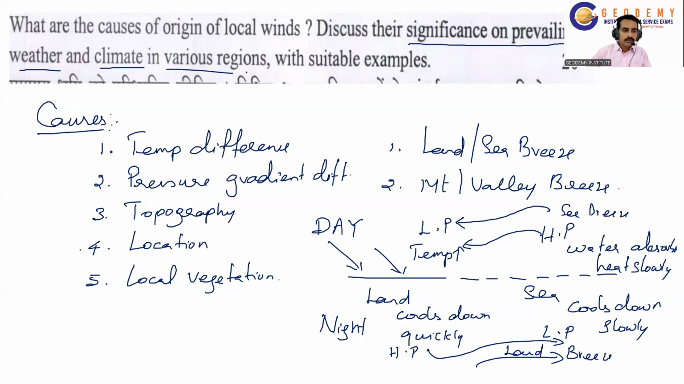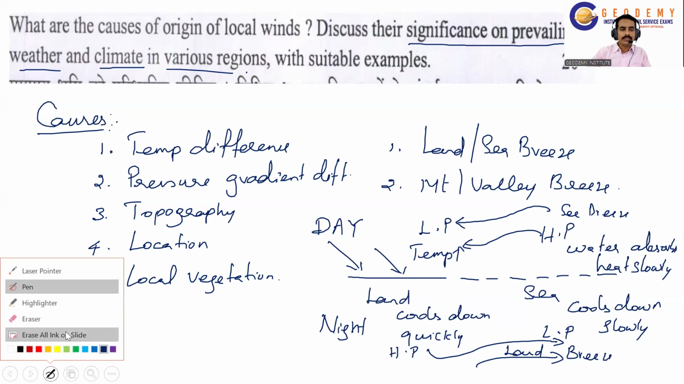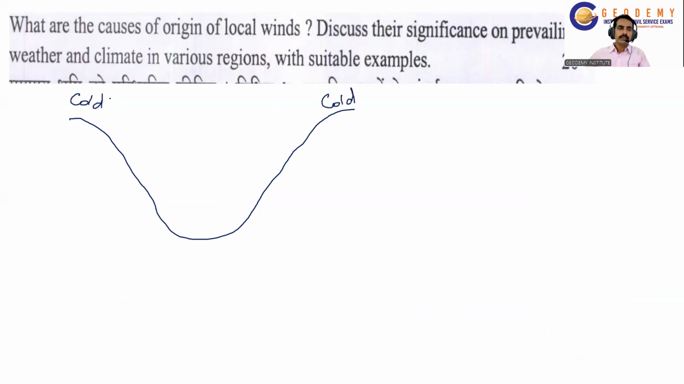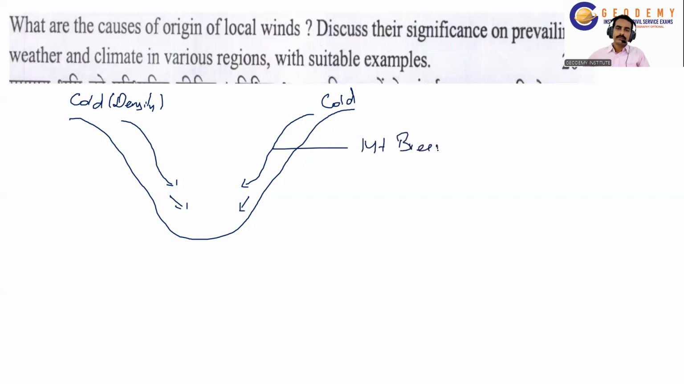Then the other one is mountain and valley breeze. The mountain and valley breeze are caused due to the same phenomenon, high pressure and low pressure. In the night time, the mountain top becomes extremely cold and the density increases, and the cold wind will move from the mountain top towards the valley region, and the temperature in the valley region is reduced. This is the mountain breeze, and technically it is called katabatic wind.